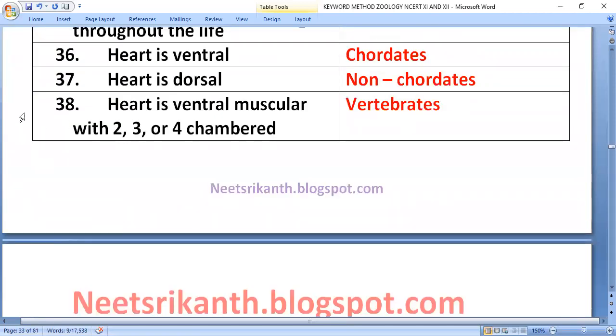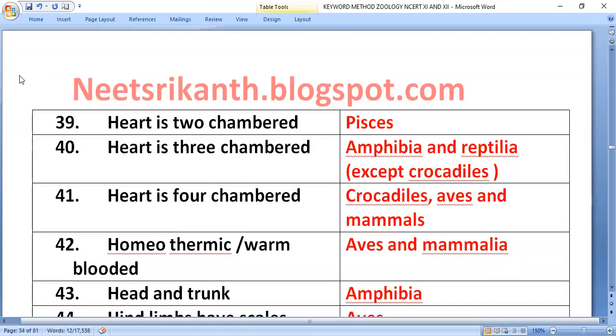Story of heart. Heart is ventral, chordate. Heart is dorsal, non-chordate. Heart is ventral, muscular with 2, 3 or 4 chambers in vertebrates. Heart is 2 chambered, pisces.